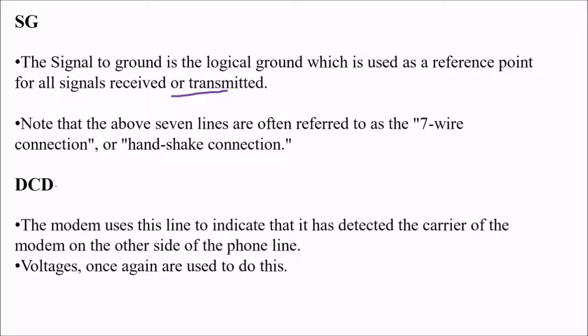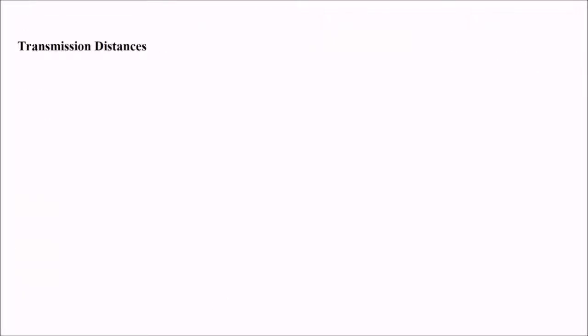With DCD, the modem uses this line to indicate that it has detected the carrier of the modem on the other side of the phone line. And voltages once again are used to do this. What about the transmission distances?